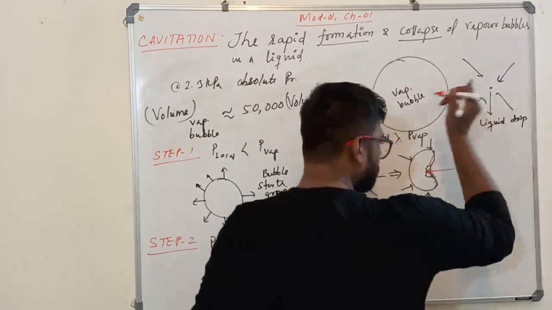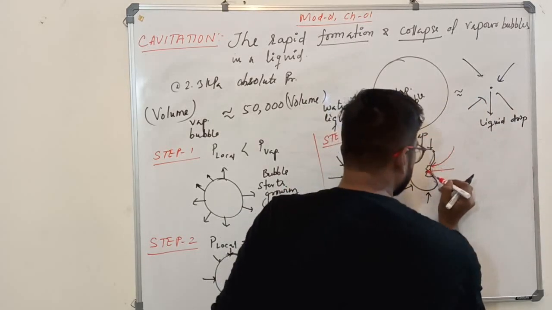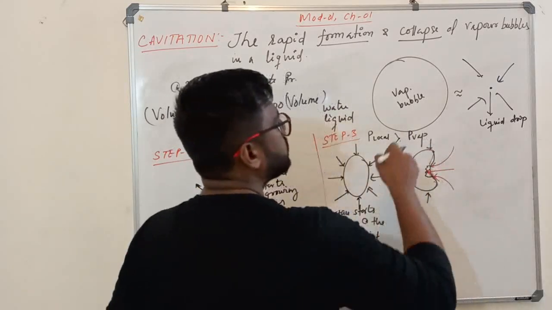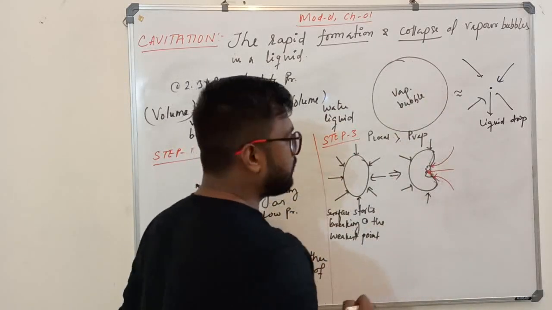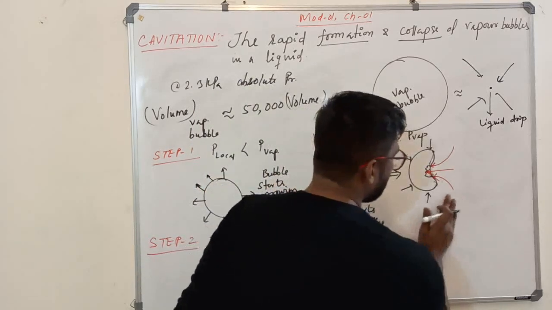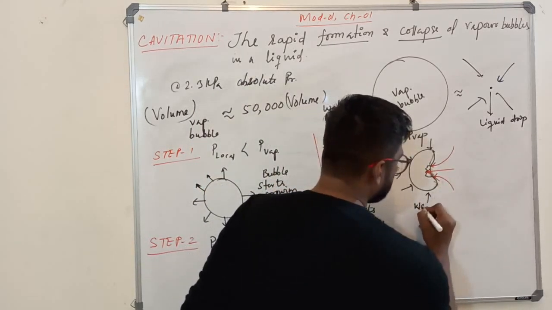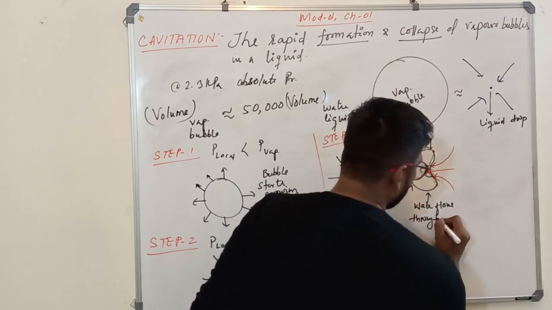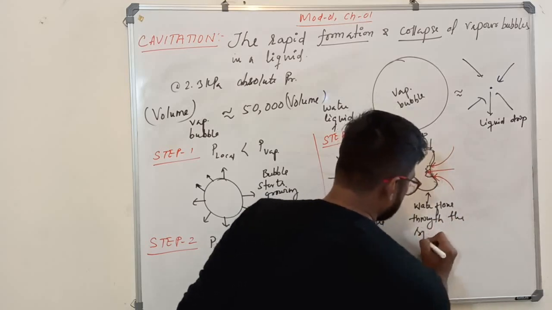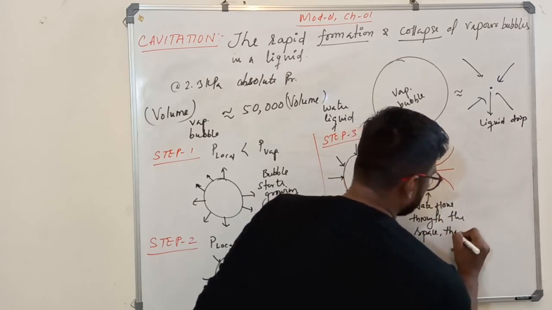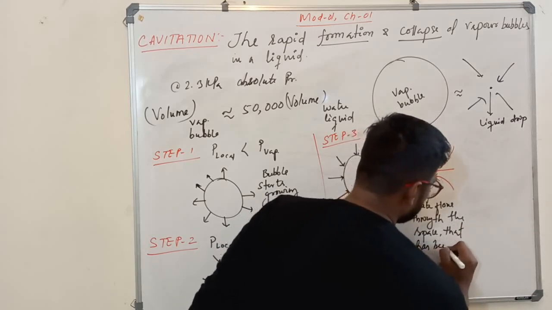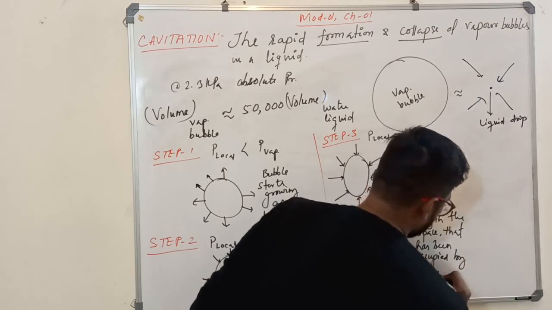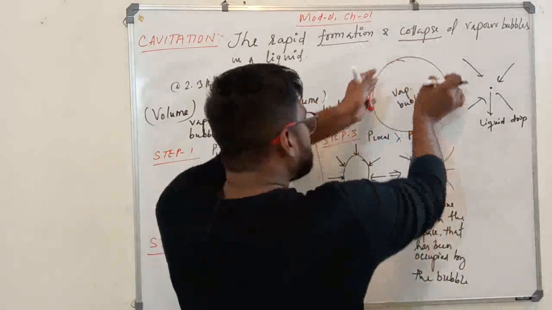See, the water which was already in the surroundings is trying to occupy this space. Yes or no? The water is trying to occupy the space which the vapor bubble was already having. So what we'll write here is: the water flows through the space that has been occupied by the bubble. The bubble has occupied this much space.